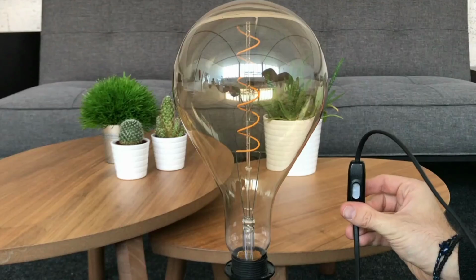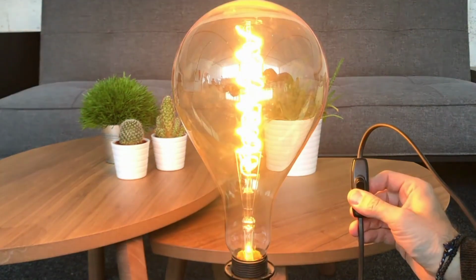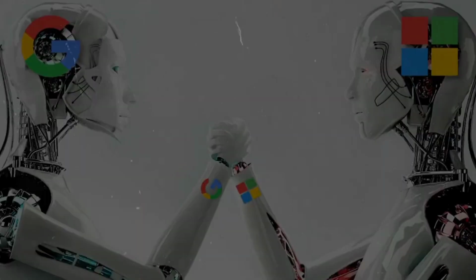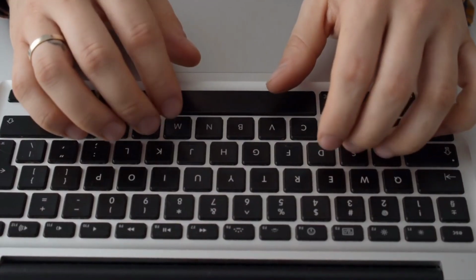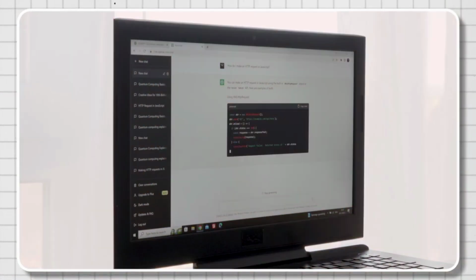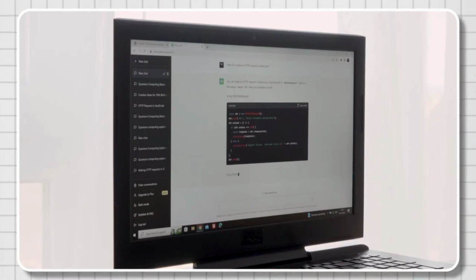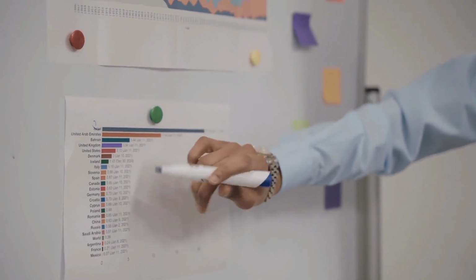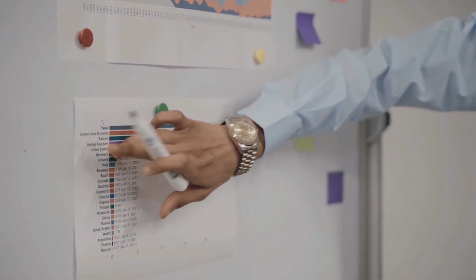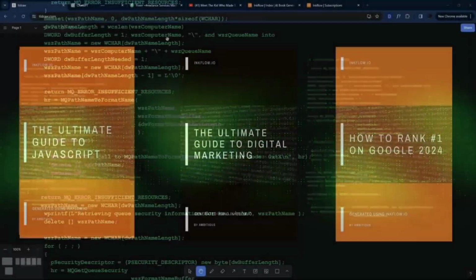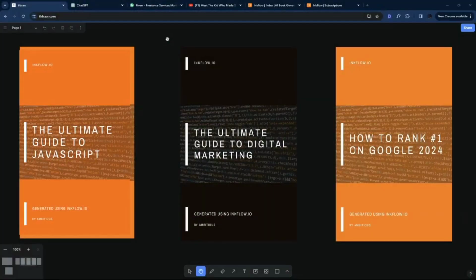From brainstorming to outline, charting your ebook's course. Now that you're armed with a basic understanding of Google Bard's capabilities, let's embark on the exciting journey of crafting your ebook. The first step involves a healthy dose of brainstorming. Jot down potential ebook topics that pique your interest and align with your expertise. Don't be afraid to get creative. Perhaps you possess a unique perspective on gardening or a passion for mastering the art of sourdough bread baking.